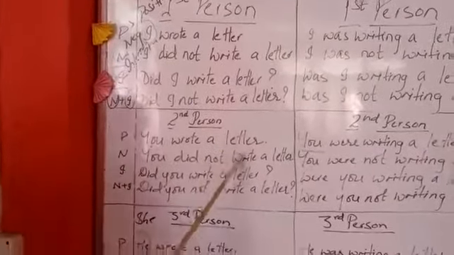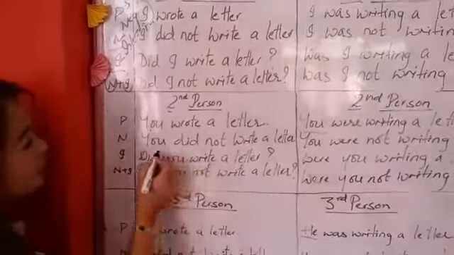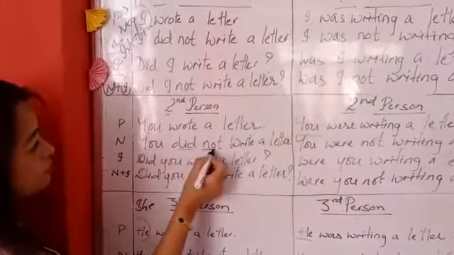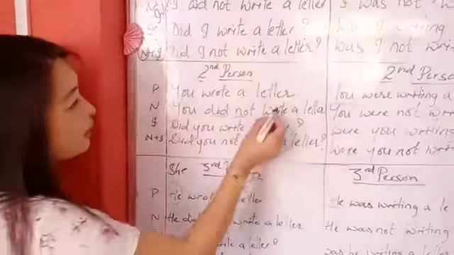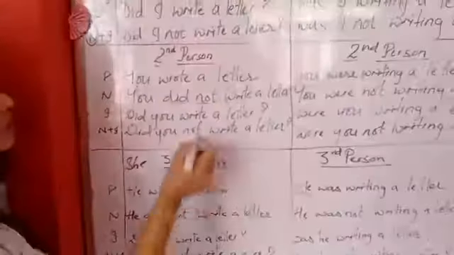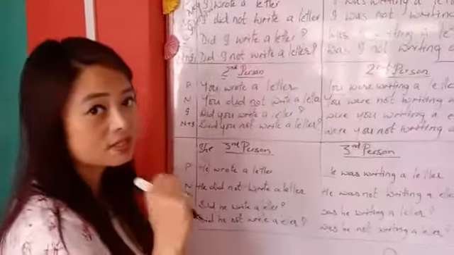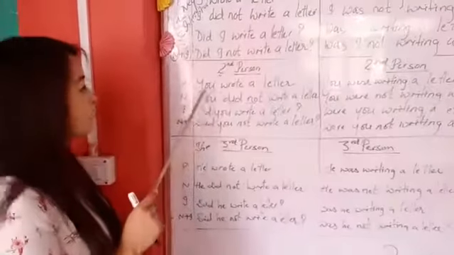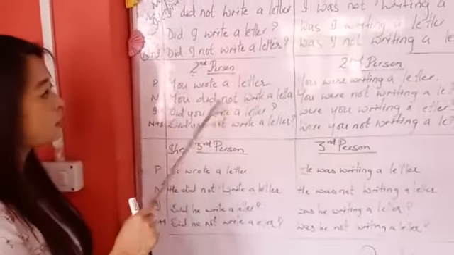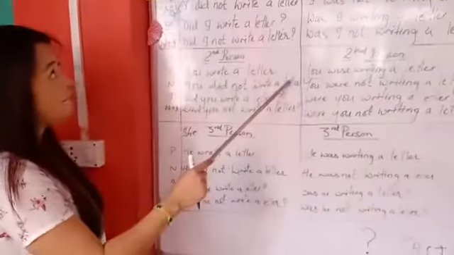Likewise, you wrote a letter. You did not write a letter. Now, you must be thinking, why am I writing "you did not"? Because it is a past tense, it should be "wrote", right? But keep in your mind that in one sentence we can't put two past tenses. I have already mentioned "did", that is why you did not write a letter. It is a simple past.